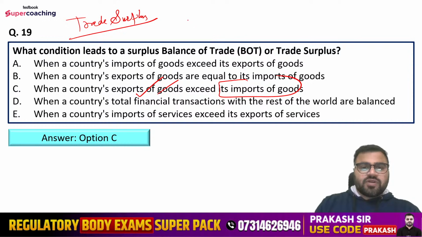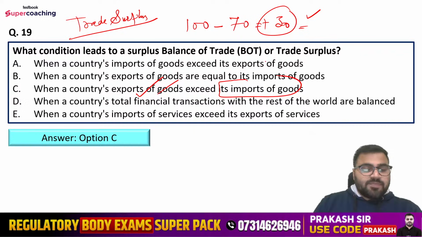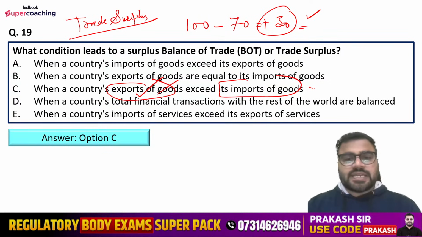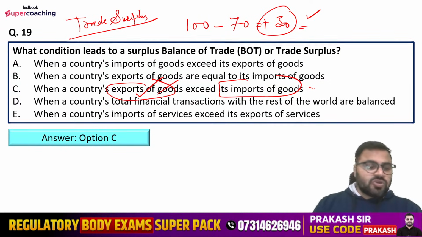So for example, if you are earning rupees 100, right, and every month you are spending rupees 70 only, so at the end of the month you will be having positive balance of rupees 30, and this is the surplus position, that is the positive balance. So similarly here, when a country's export of goods exceed its import of goods, then in that case this will be a surplus position or trade surplus.